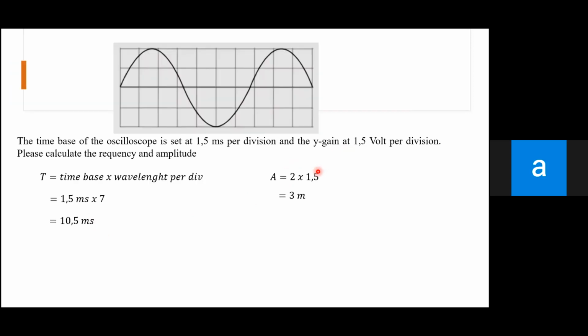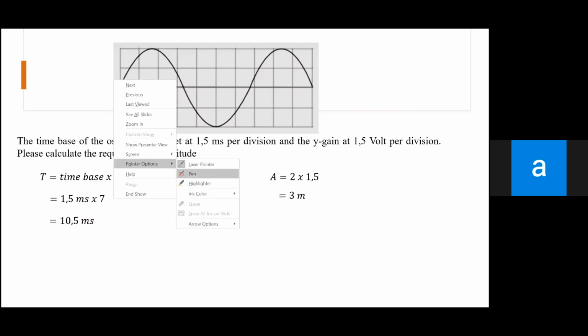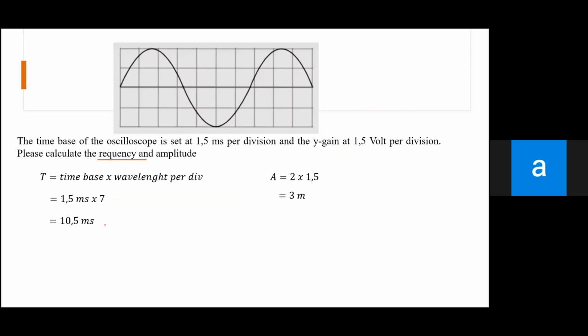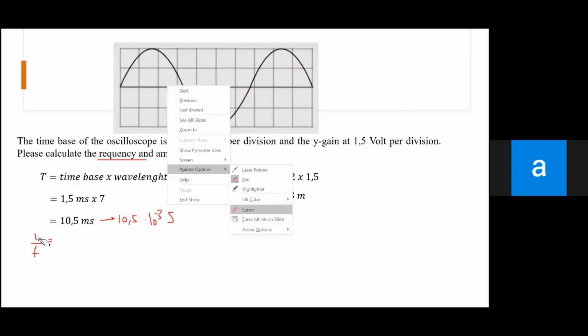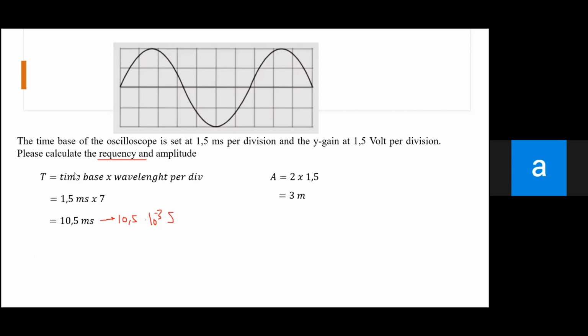Now I think this is not the answer, because our goal is frequency. After you find the period, still in millisecond, you convert the unit into second. Then we use the same formula, frequency is 1 per period.